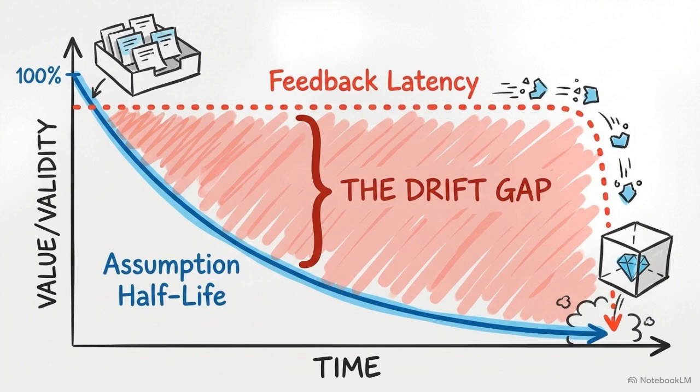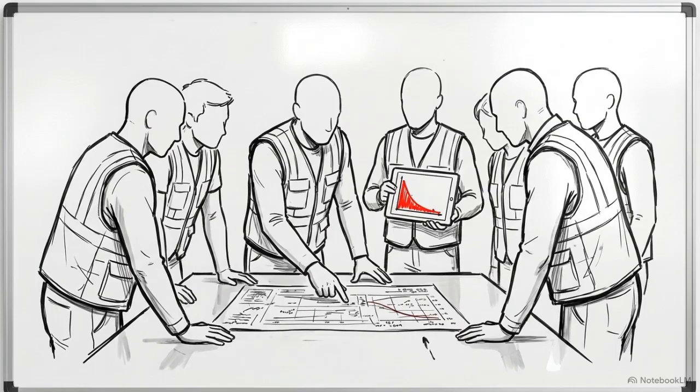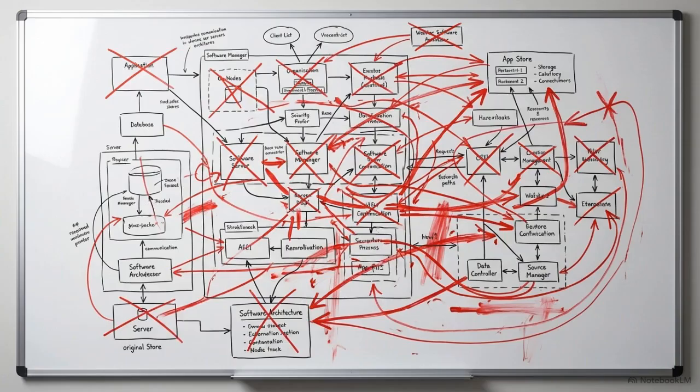Now look at the second line, feedback latency, the delay before learning an action's value. Notice the massive gap between them. When the rate at which assumptions expire exceeds the speed of feedback, project drift becomes inevitable. Structural failure occurs whenever feedback arrives slower than reality shifts.